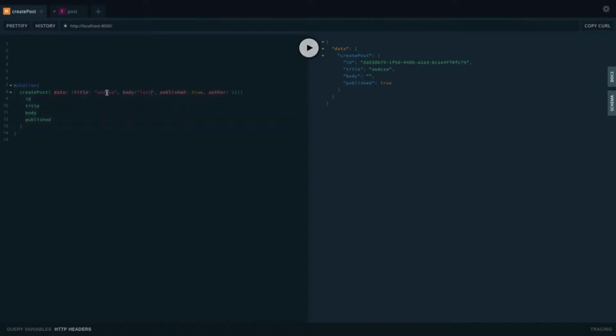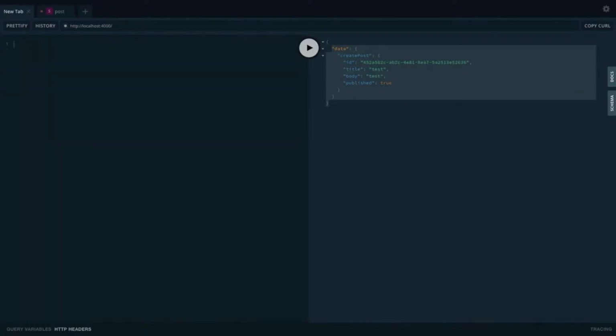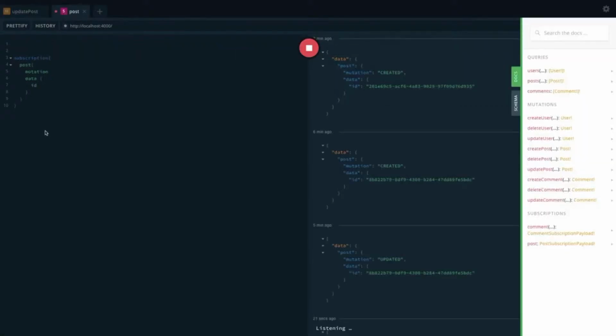So create a post with some real data, test and test. Okay, you can see this post is created, right? Now I'm updating it. And how you need to test the subscription, whenever a create is happening: you go here, open another tab, put your subscription here and start listening to those subscriptions.